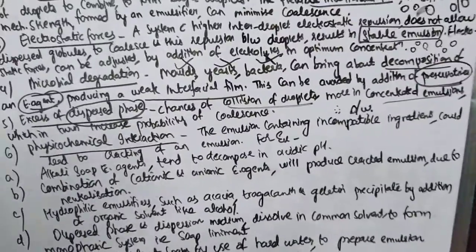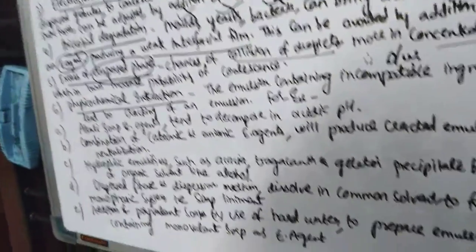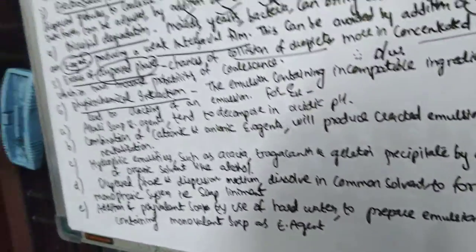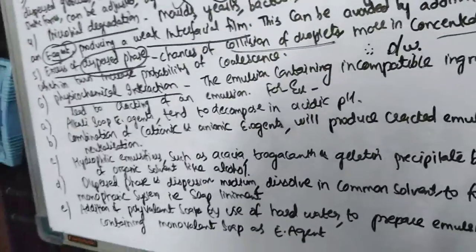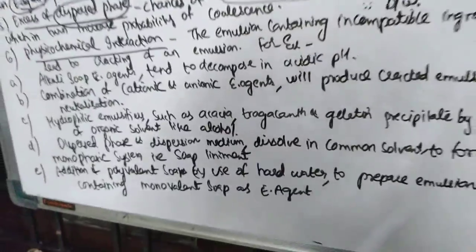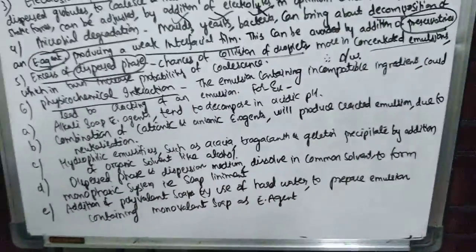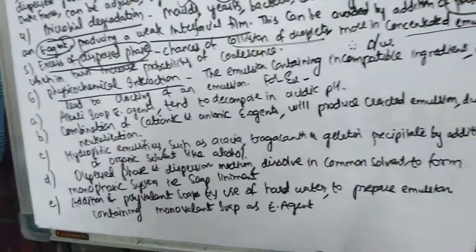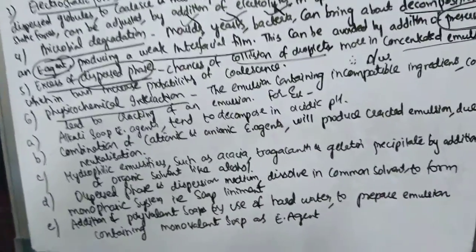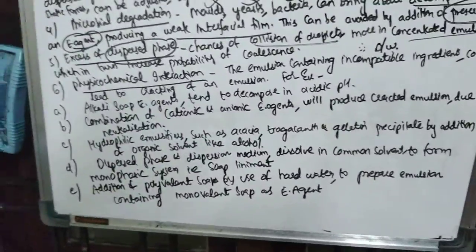Please check the ingredients of soap liniment. You have done this even in your first year. I want all of you to refer to the formulation, so you can understand how soap liniment forms a monophasic system.